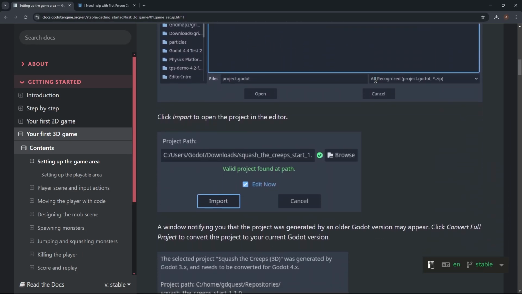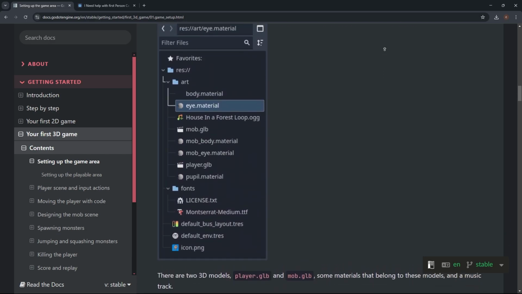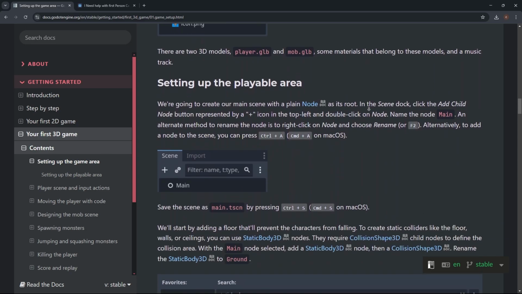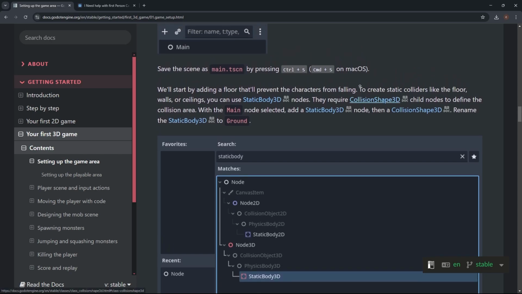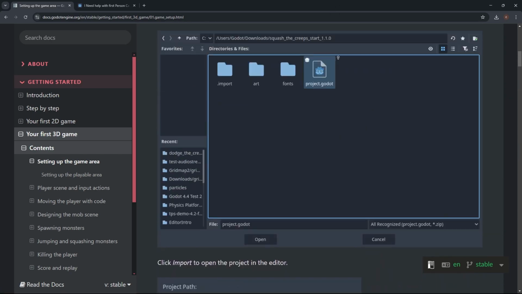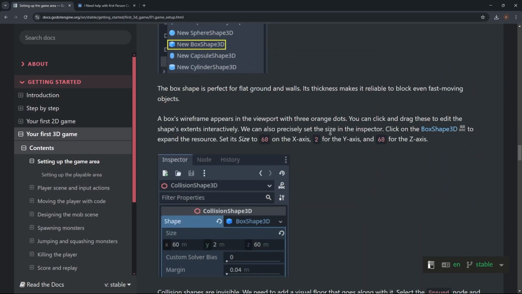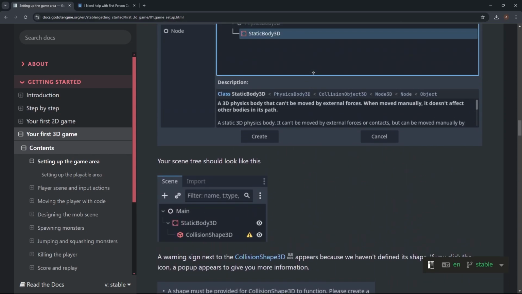Let's get to a point. We don't really need any of this stuff. We can set up our playable area. We don't really need that stuff first. So let's make a main scene to begin with. So let's get the node. Static body 2D. What is that? This is the floor that we're making, right? Yeah. So let's do this first.